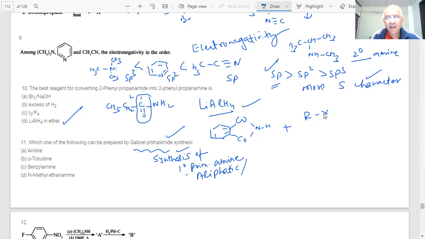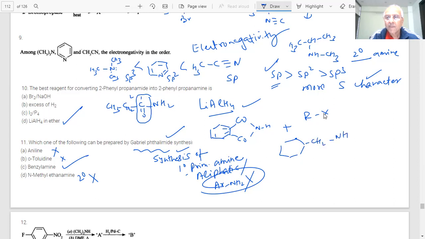Yes, sir. Ar-NH2, no. We already told you this important point. Then what choice could be there? No. No. And benzylamine could be there. This is 2 degree, no. What is the formula of benzylamine, student?